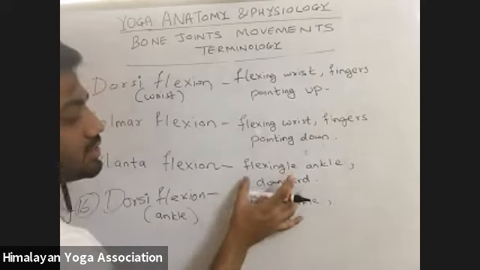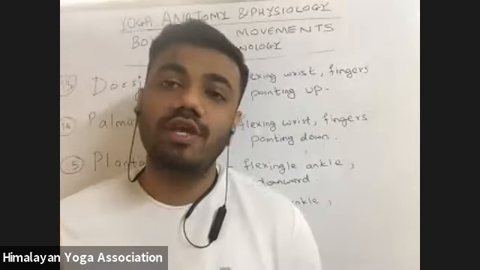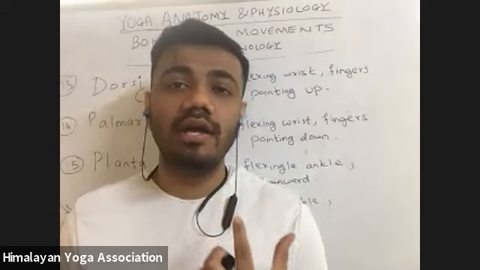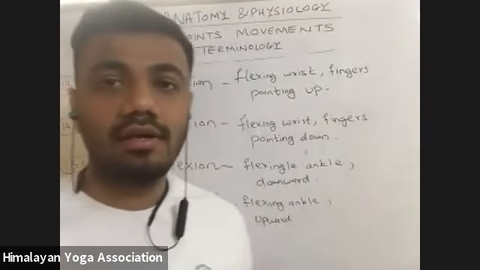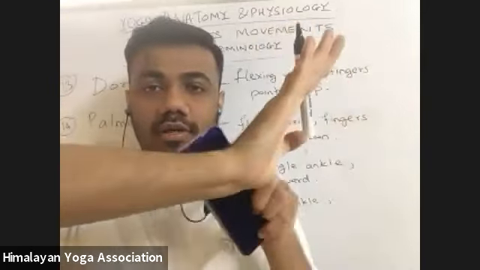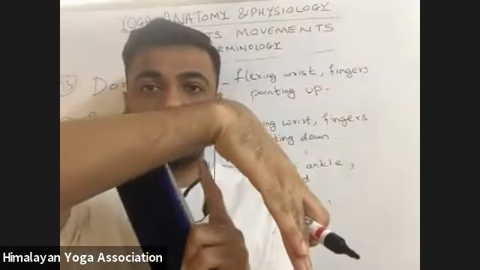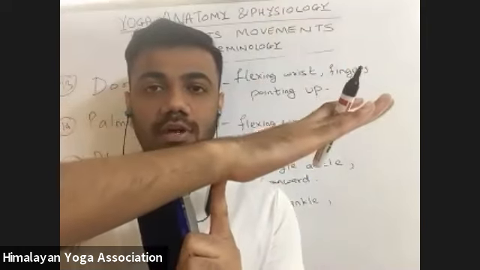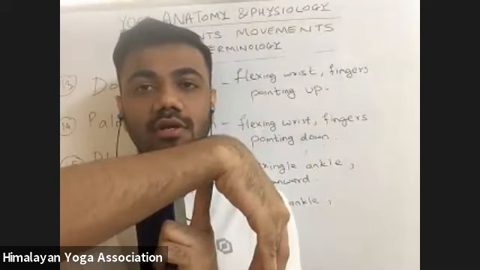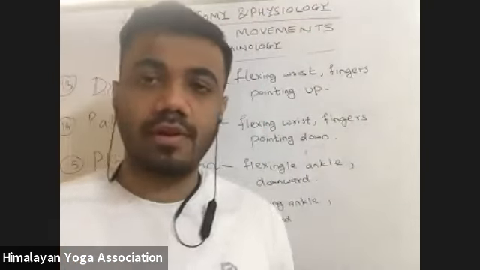Here, there is no extension anywhere. Everywhere it's flexion. That means in every case, we are reducing the angle between the two parts. We are decreasing the angle, that means flexing. Flexing the wrist up decreases the angle between these two parts. Flexing the wrist down decreases the angle between our palms and forearms. This is the neutral position. So up, dorsiflexion, down, palmar flexion. Dorsiflexion of the foot, plantar flexion of the foot. Okay.